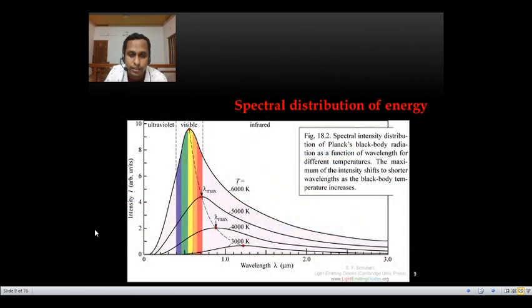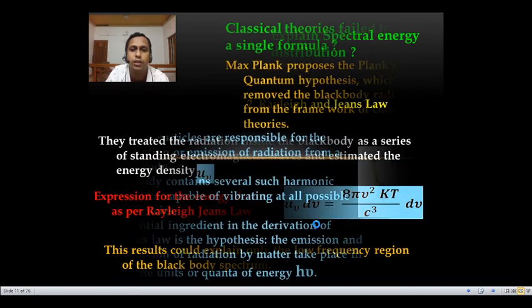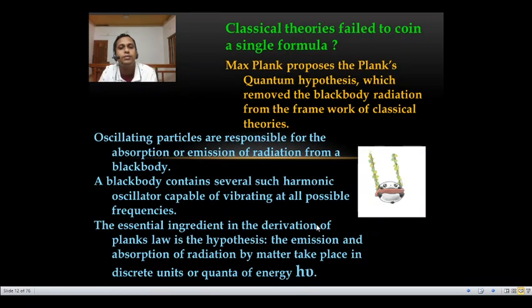See, this is the black body spectra. This region is explained with Wien's law, and this region is explained with Rayleigh-Jeans law. So Wien's law is applicable only for the higher frequency side, and Rayleigh-Jeans law is applicable only for the lower frequency side. So there is a problem. Classical theory failed to coin a single formula for explaining the black body spectra.